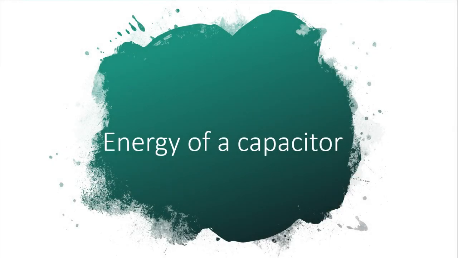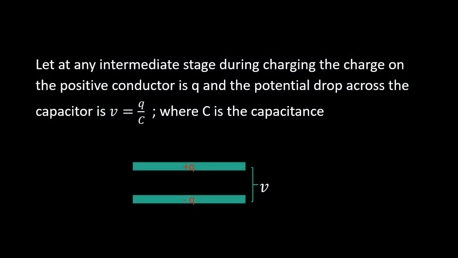Now we are going to calculate the energy of a capacitor. When a capacitor is not fully charged, then a small amount of positive and negative charge is produced in the plates. We consider the intermediate stage during charging of the plates. Here a small amount of charge q is given to the plates in the intermediate stage, and in this situation the potential difference between the plates is V, and we can write that V equal to Q by C, where C is the capacitance.